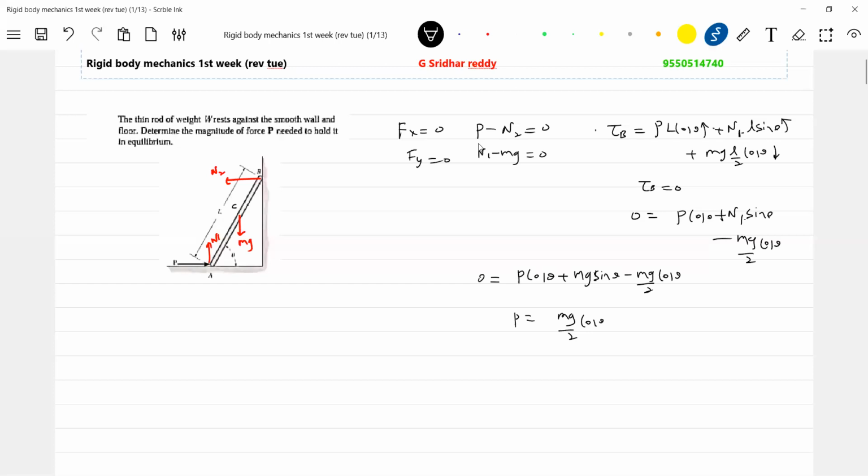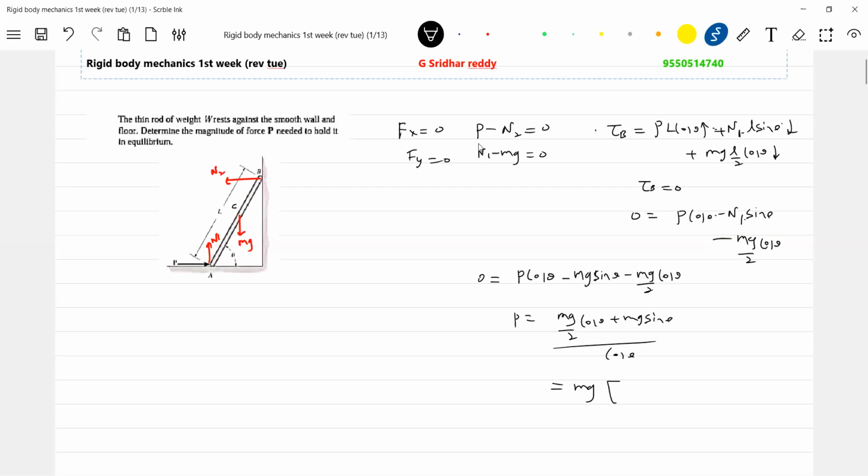The directions you took are different. Let me do it. This is anti-clockwise, N1 clockwise. Okay, let's take care of it. mg by 2 plus mg sin theta by cos theta.